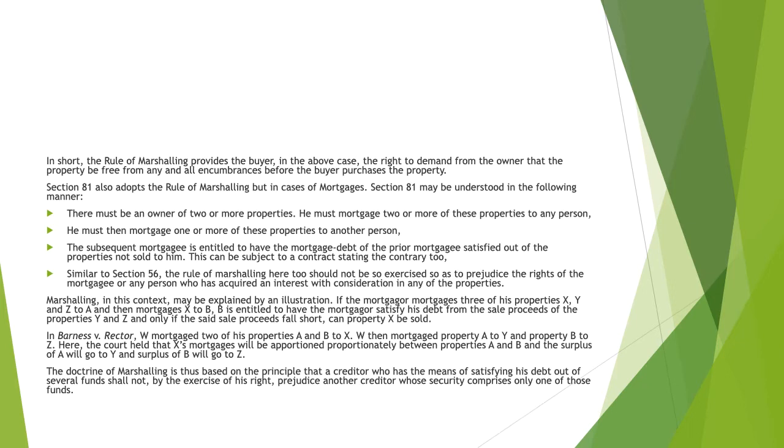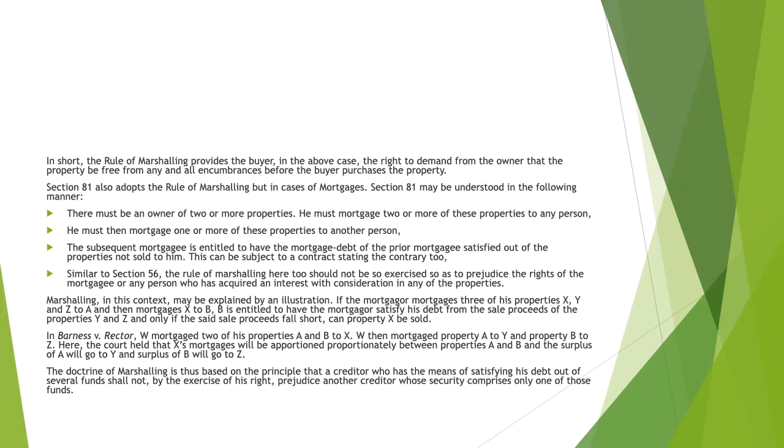Section 81 may be understood in the following manner: first, there must be an owner of two or more properties, and he must mortgage these two or more properties to any person. Then he must mortgage one or more of these properties to another person. The subsequent mortgagee is entitled to have the mortgage debt of the prior mortgagee satisfied out of the properties that are not sold to him.